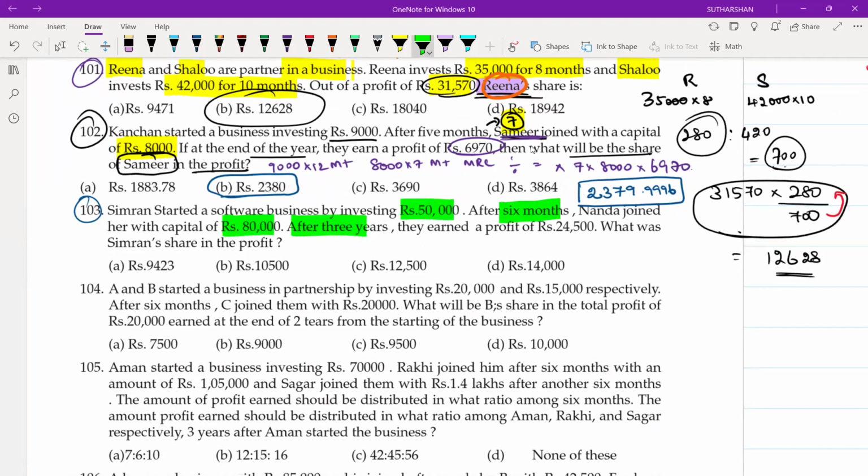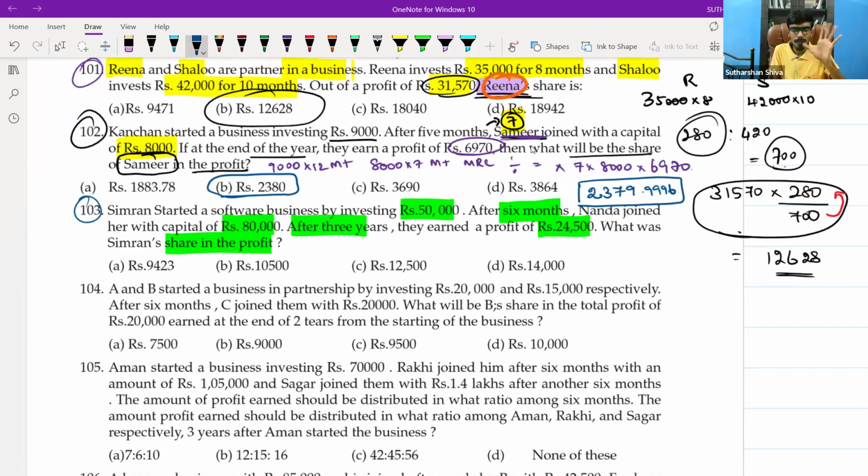After 3 years, they earned a profit of rupees 24,500. What was Simran's share in the profit? Super duper question. Here, after 3 years, they are asking. Simran started with 50,000, so for how long has the 50,000 contributed to earn the profit?